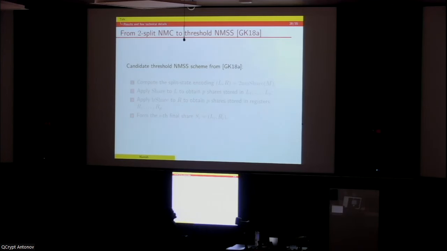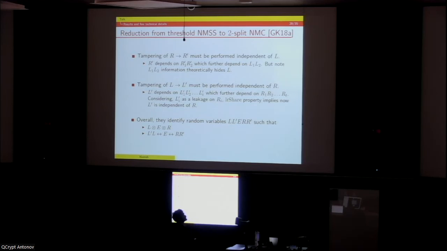So what is the candidate threshold NMSS scheme? It is simply: first use a 2-split non-malleable code to get 2 shares L and R, then apply a T out of P secret sharing scheme on L to get P shares, and apply a 2 out of P leakage resilient secret sharing scheme on R to get P shares of R, and then set the ith share to be Li and Ri.